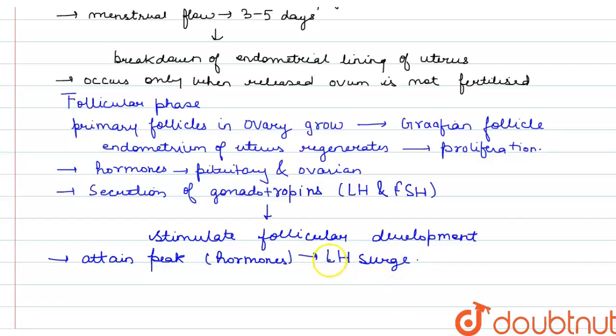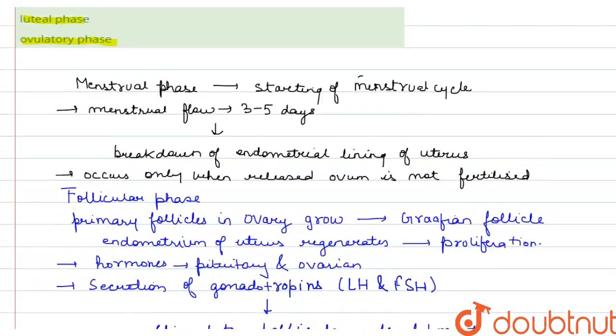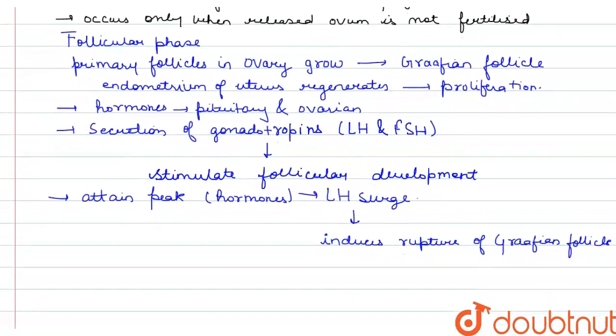Now what does this surge do? It induces rupture of Graafian follicle. This induces the rupture of Graafian follicle and thereby the release of ovum, and the third phase, known as ovulation or ovulatory phase, starts.